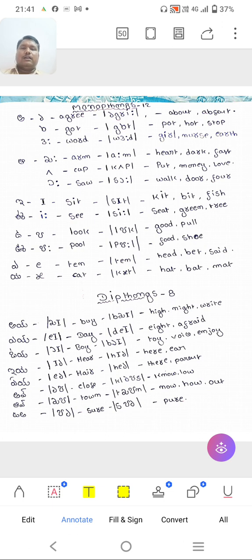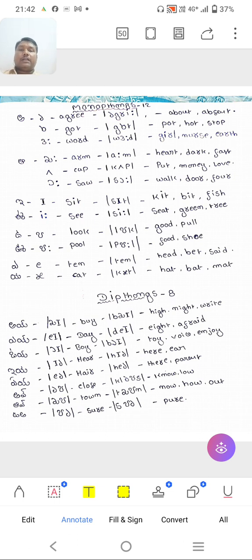Then good, pull. Then oo, then pool, food, shoe. Then a, then ten, head, bet, said. Then a, this is cat, hat, bat, mat.